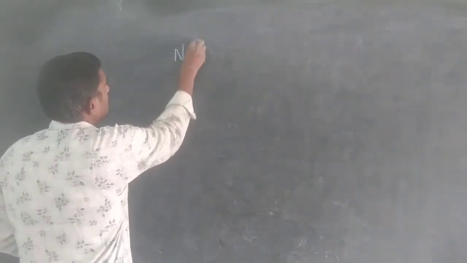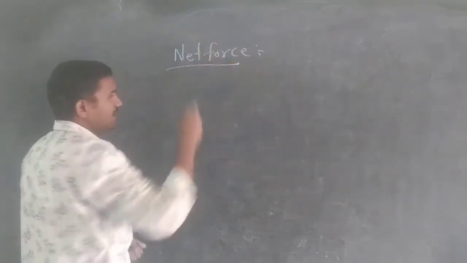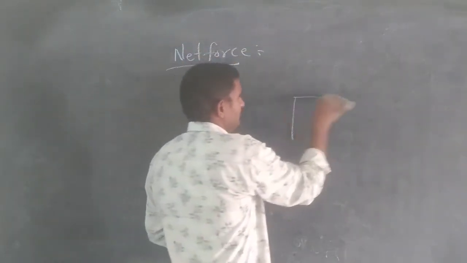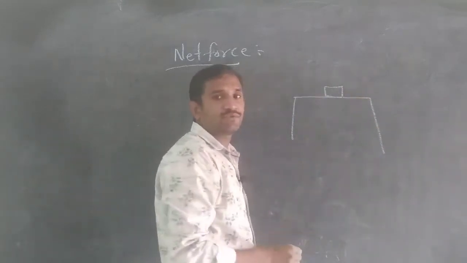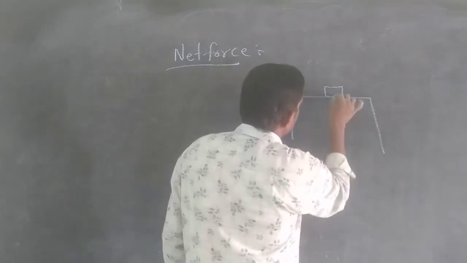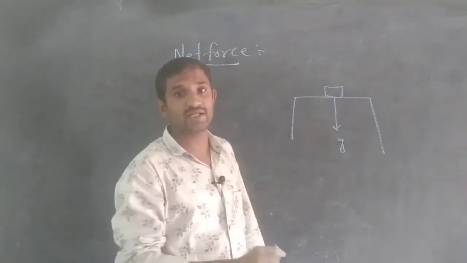Now we have to discuss the net force. What is meant by the net force? Suppose there is a table, and on the table there is a book. On this book, two kinds of forces are working. One is the gravitational force, working in the downward direction.